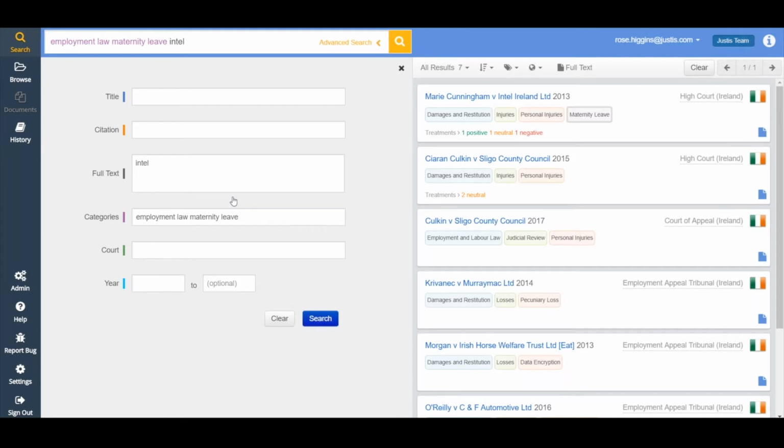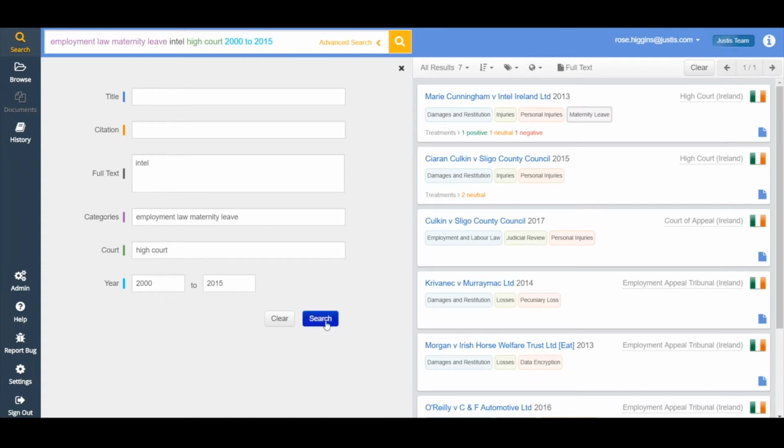I can also add more information. So if I'm particularly interested in cases from the High Court and I want cases from 2000 to 2015, I can add that additional information here, and you can see it's updated in the search bar, again with the color coding.